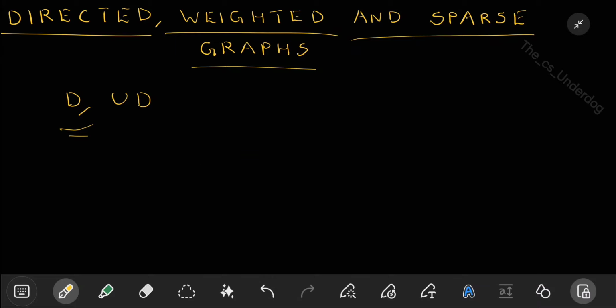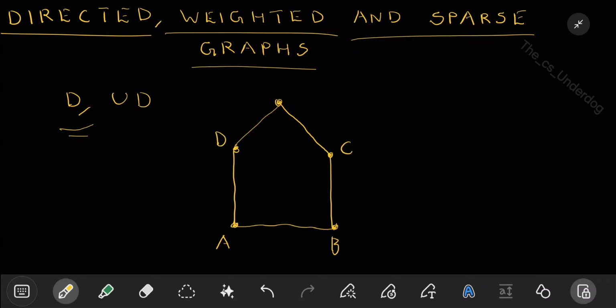So let us first draw a graph. These are the nodes of your graph. And let us have some edges as well. As of now, this is an undirected graph. So if A, B, C, D, E are my vertices, then in this case, there is a connection from A to D, which means there is a relationship from A to D as well as D to A, because it is undirected.